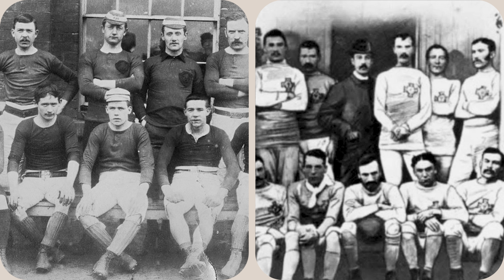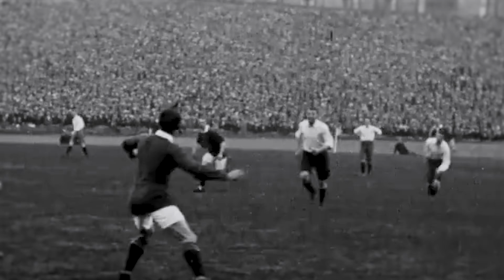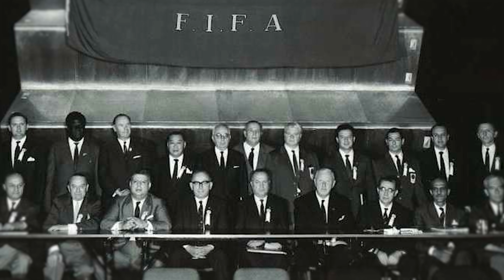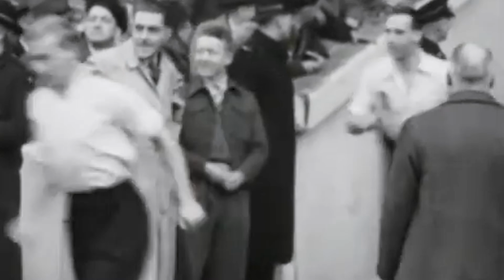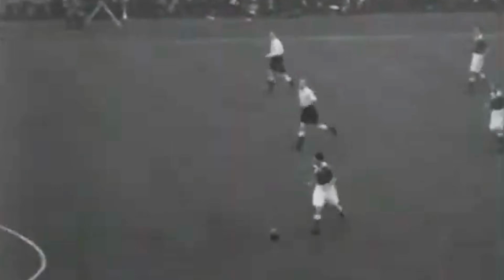Wales and Ireland soon created teams of their own, and by 1884, the 4 were competing in the British Home Championship. FIFA would not be established until 1904. By then, the 4 British teams had already existed separately for decades. They did not divide after joining international football. They entered it as 4 independent associations and were allowed to remain that way.